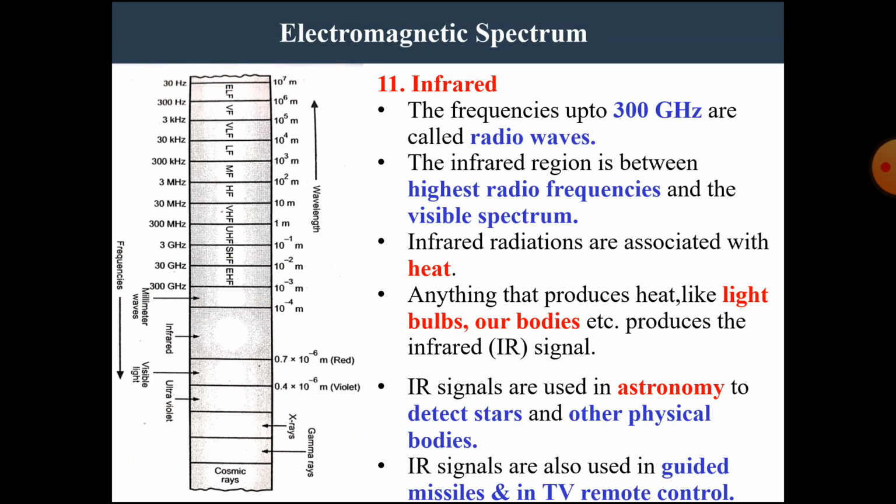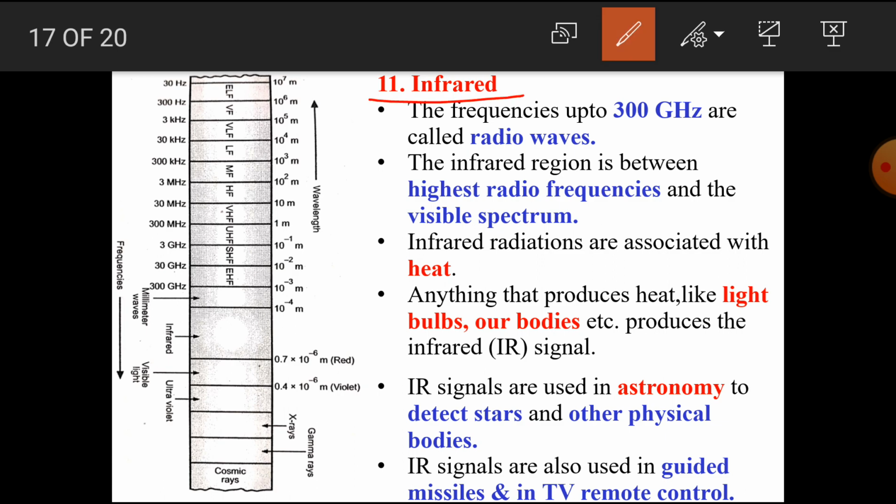The next type is infrared frequencies. We have all already heard the word infrared. The frequencies up to 300 gigahertz are called radio waves. That means up to this range the frequencies are the radio wave frequencies. The infrared region is between the highest radio frequencies and the visible spectrum.